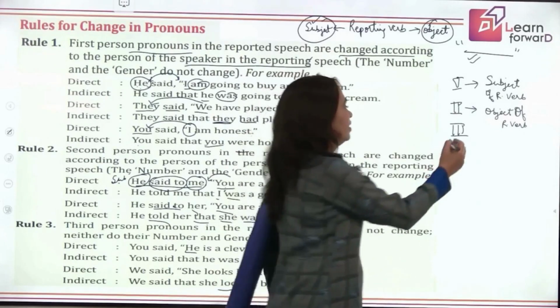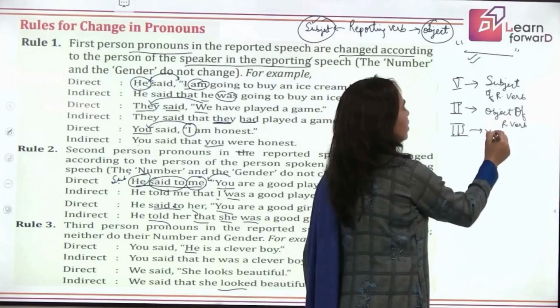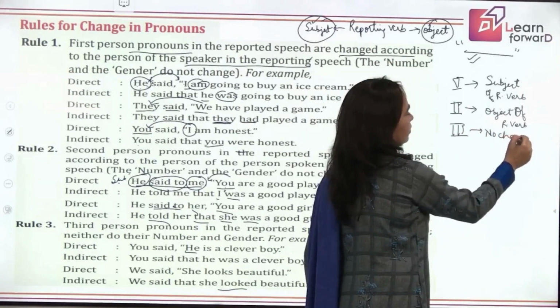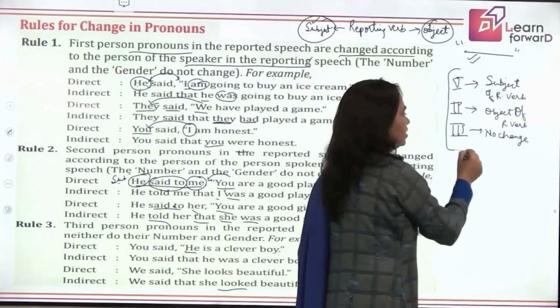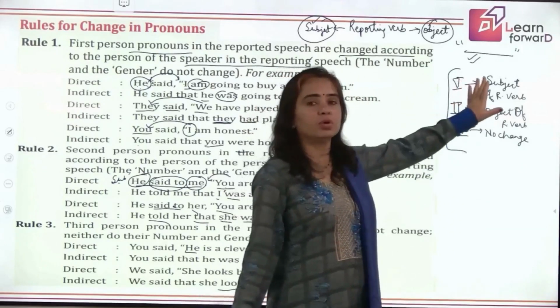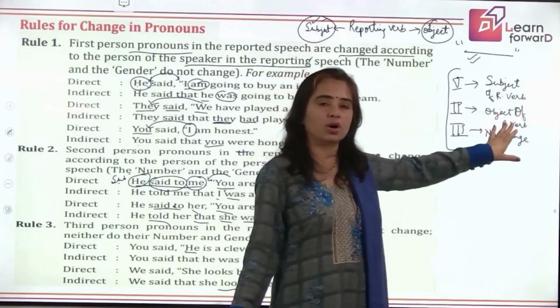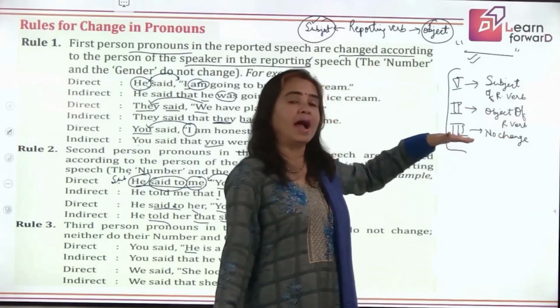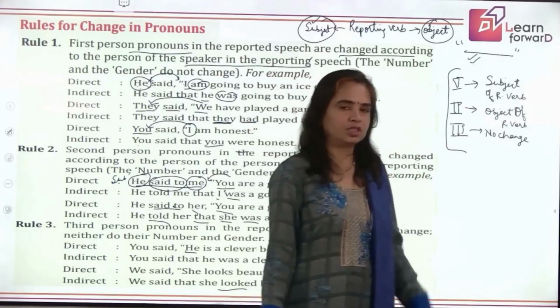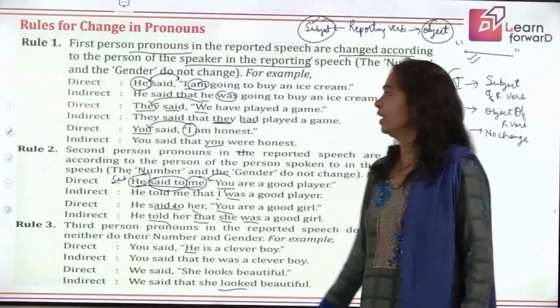So let us write this also here: in third person, no change. So this is just in a nutshell that first person pronouns change according to the subject of the reporting verb, second person change according to the object of the reporting verb, and third person do not change, right? So can we move ahead? Okay.